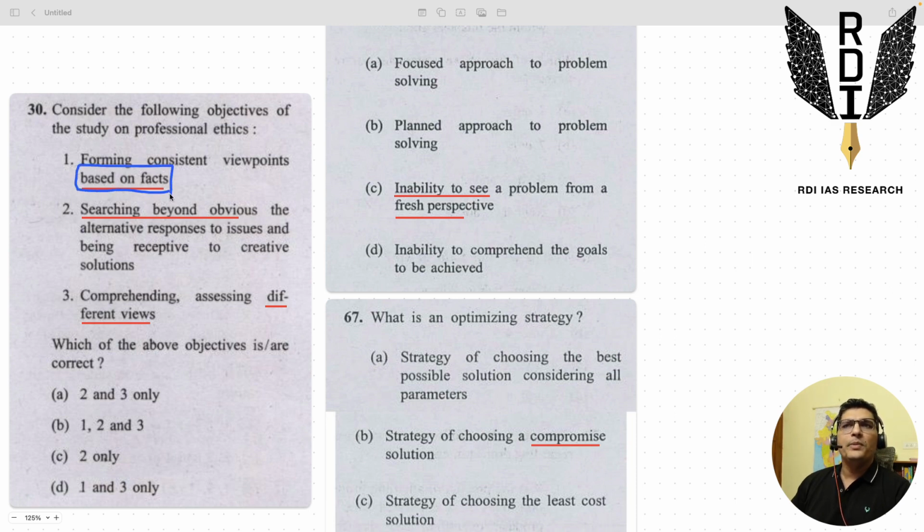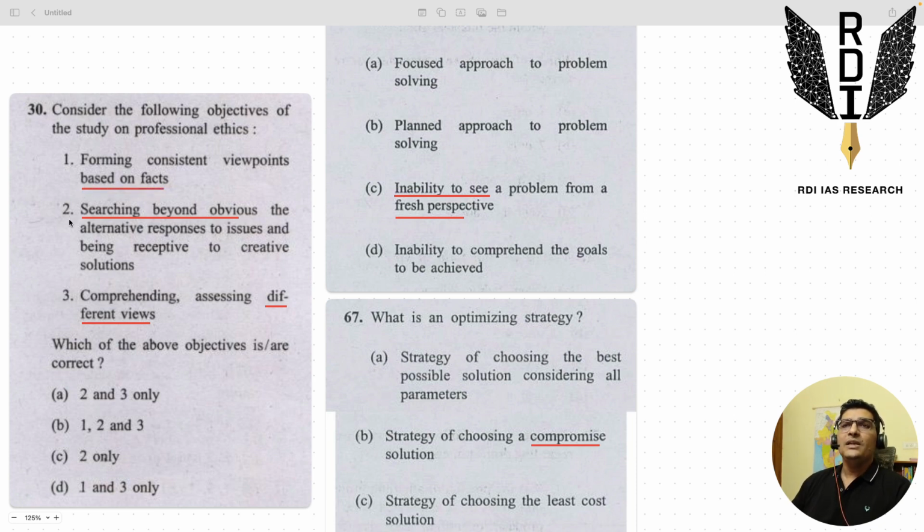We should not be driven by sentiments, by "I think this should happen, that should happen," or emotions. We should be driven by objectivity, by facts. This is the reason why we should do the basic books, the limited number of books, the NCERTs primarily, the reference books wherever needed, the last one year of current affairs, just the awareness of current affairs, and the PYQs as many times as possible. Your opinion has to be based on facts.